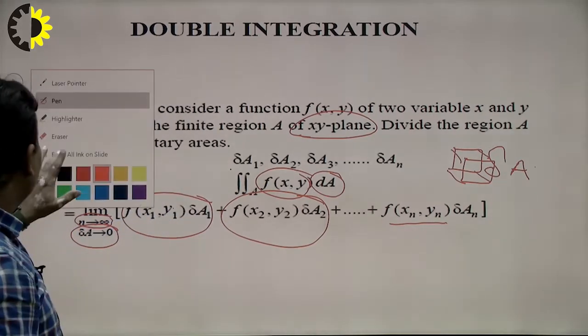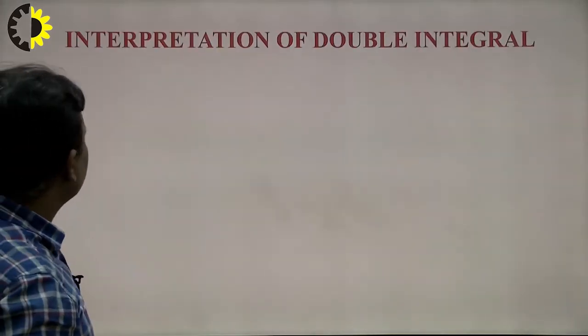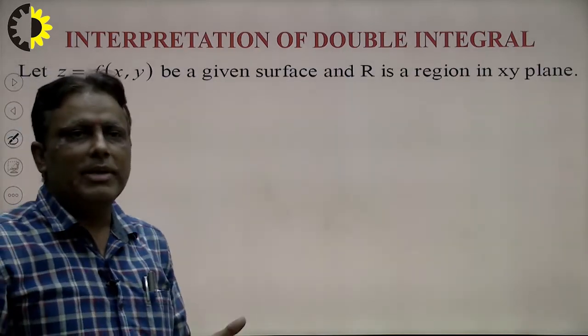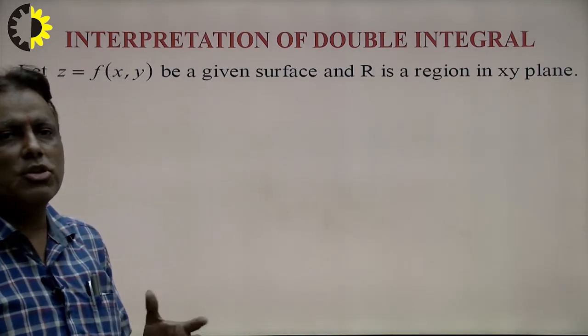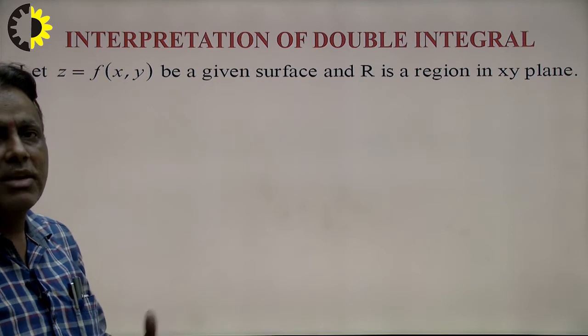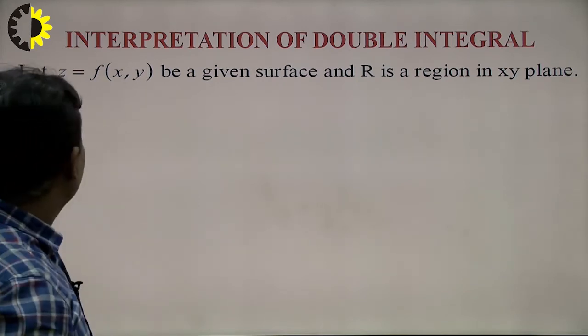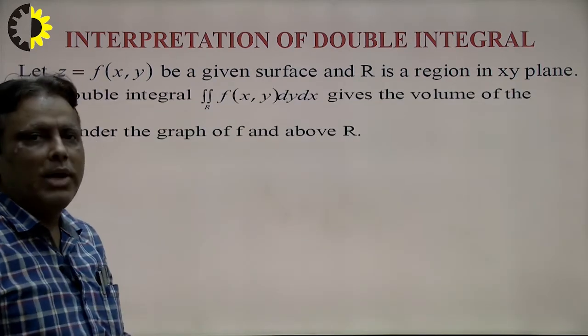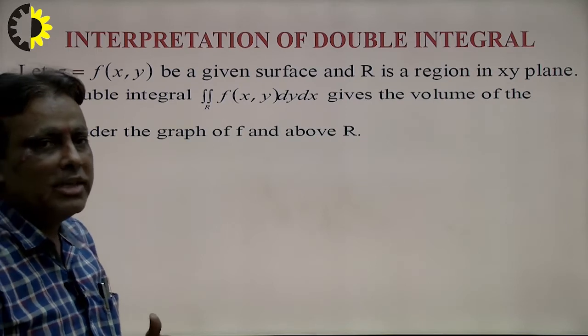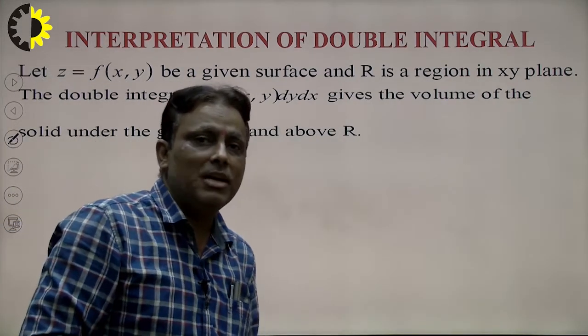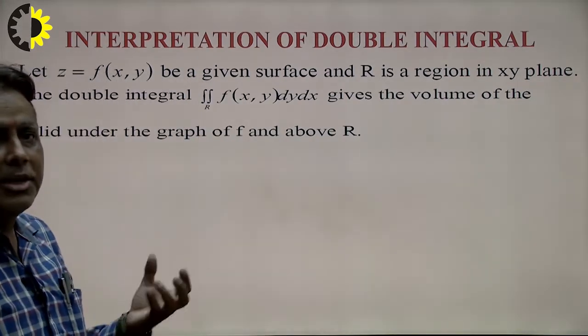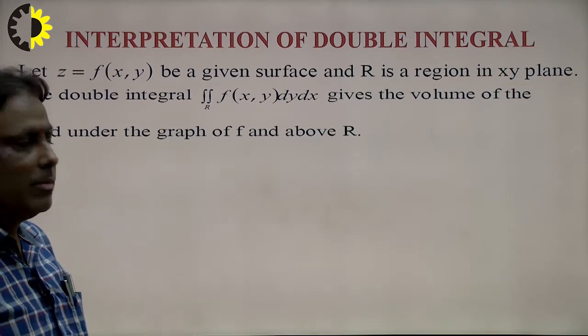But when we go to the calculation, we can calculate directly without any limit as a sum. Suppose z is a function f(x,y), the given surface, and R is the region in the xy plane. Then how to calculate the volume and the area of the solid generated by the surface? This is the mathematical interpretation of the double integral.